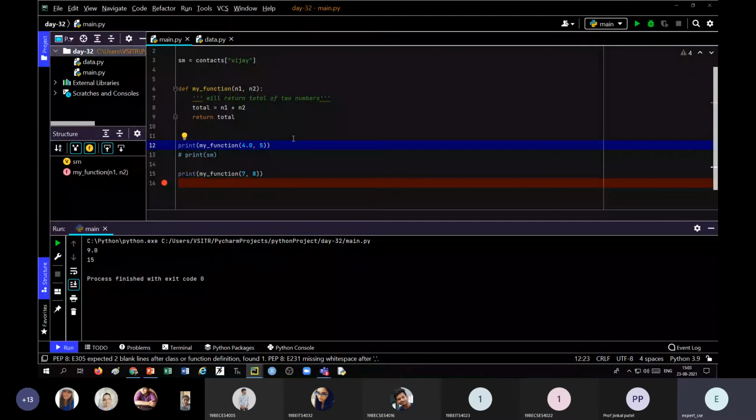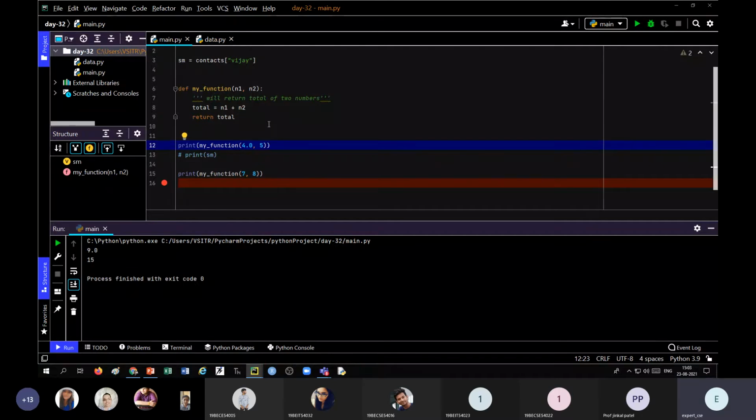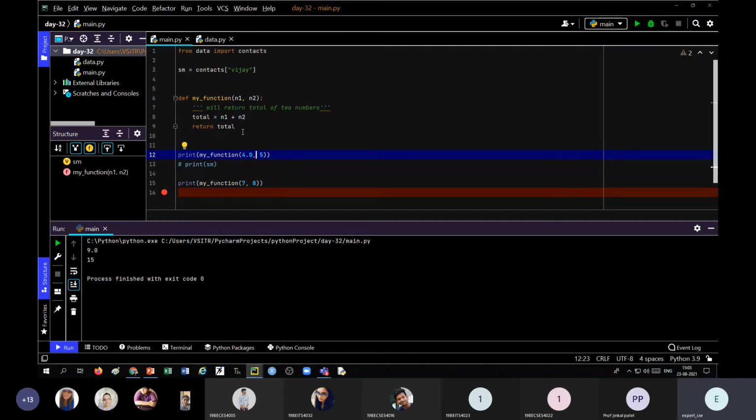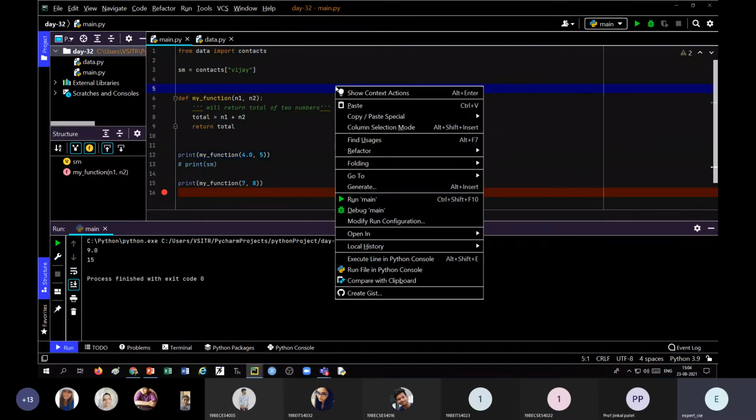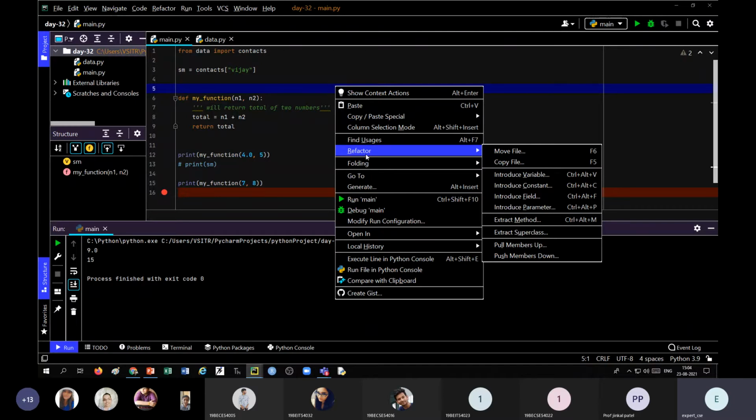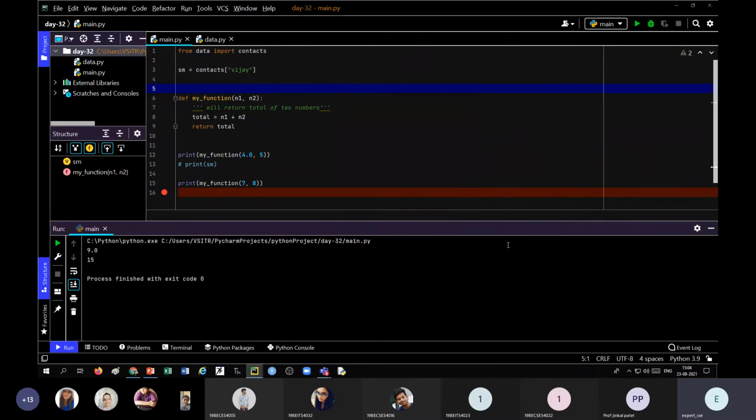Next is local history. We can have a local history for this particular program. Now, what is the meaning of local history? Suppose I have written this program today, and I modify it, and again I modify it. Later on I came to know that the previous version was better, I made some mistake. So you can see the local history. Just right click here and find the local history, and go for show history.